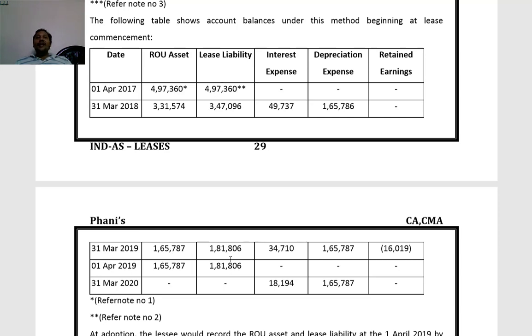Lease liability is 1,81,806. The difference comes to 16,019. The liability is more than the asset, which is nothing but a loss. This 16,019 loss we have to recognize at the beginning of 2019-20, that is 1st April 2019.